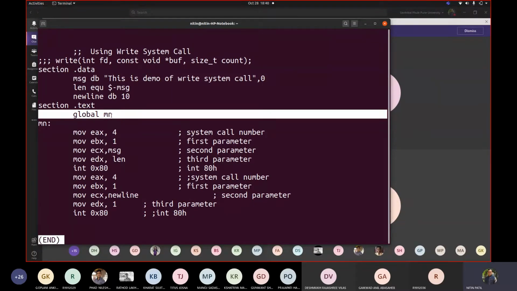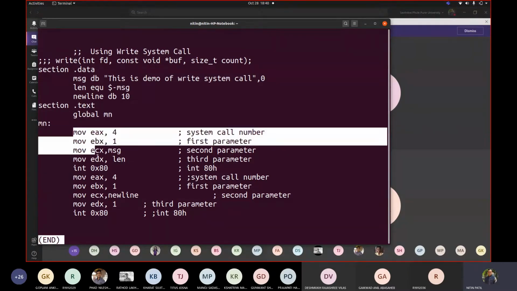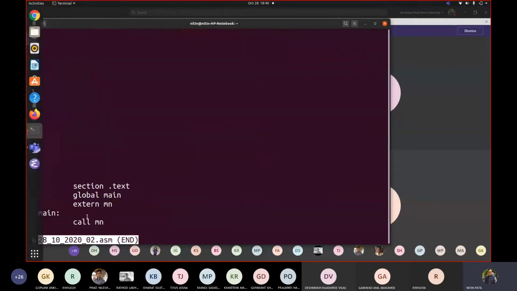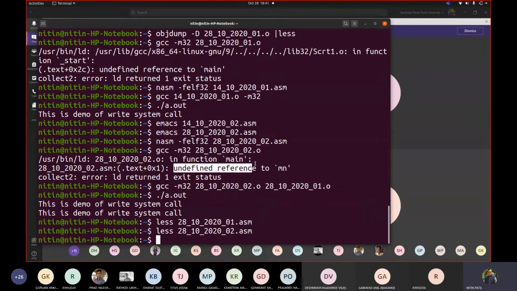Correct. Now here, what exactly we did: we gave some name to the function, and that name was written here, and we are saying that it is to be used. Now in the other code, which we called 2, we gave a call to the function by declaring that function to be externally available. Correct. And then if you try to use only this code without linking, it says mn is not found. Correct. That is the way we saw the error, undefined reference to main, or mn in the main function. Now when we took this one and tried using GCC, it said undefined reference to main.